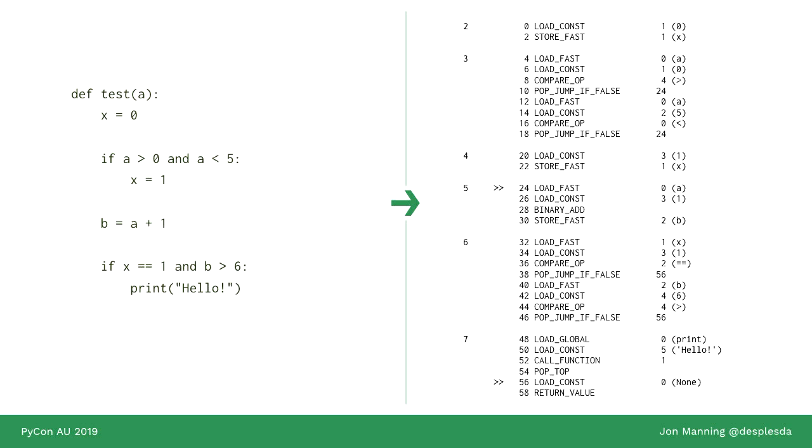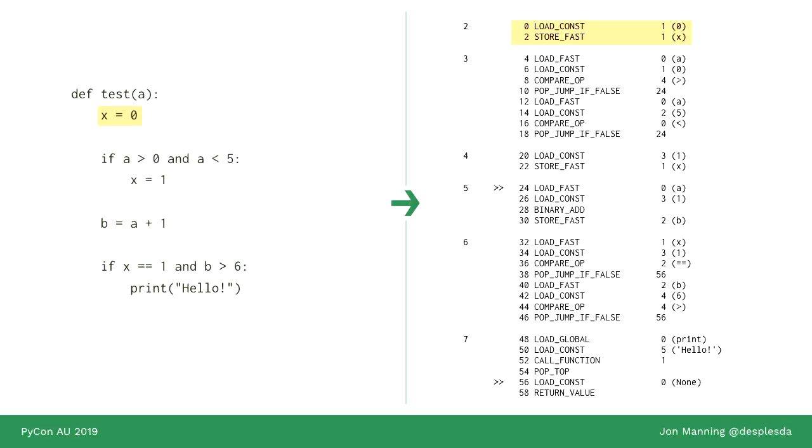You don't have to worry about register allocation. You don't have to worry about like where stuff exists in memory. You can just think in terms of a stack. It's slightly more complicated when you start thinking about, for example, closures and frames, but for the purposes of this talk today, it's good enough.